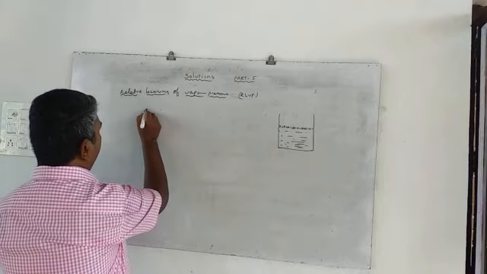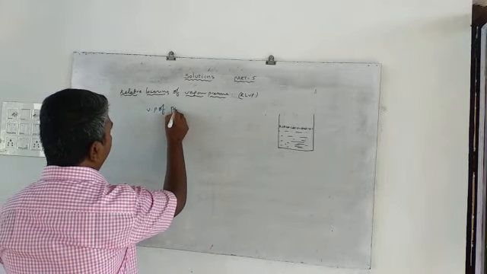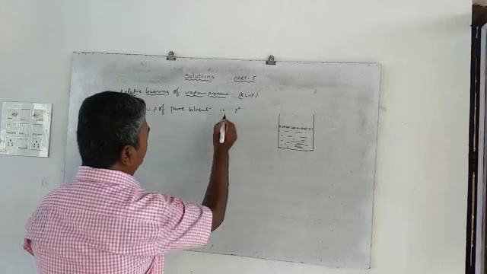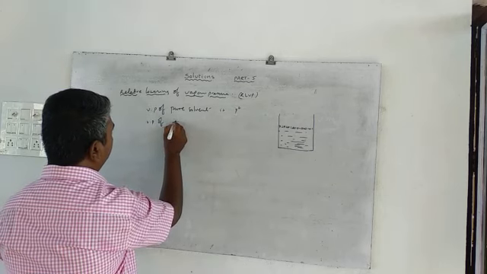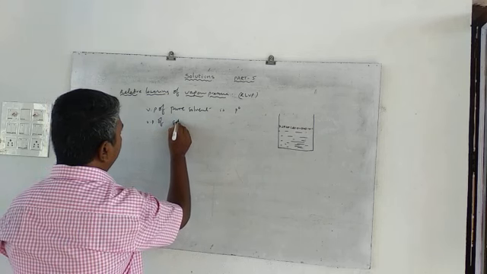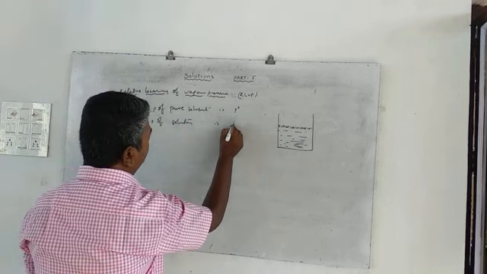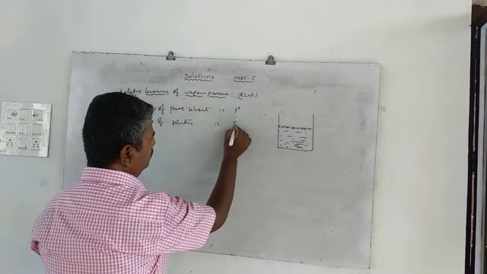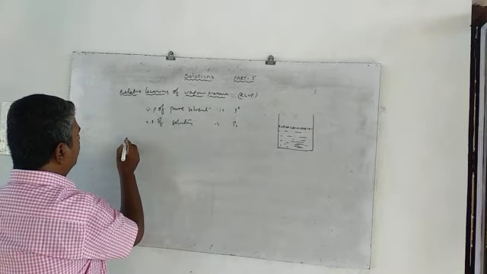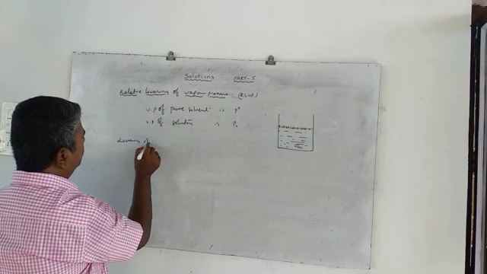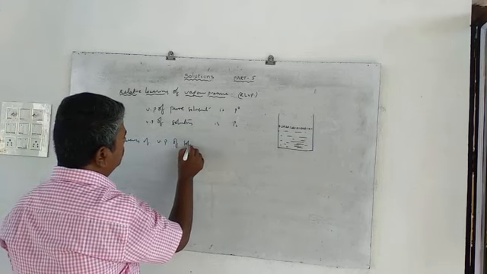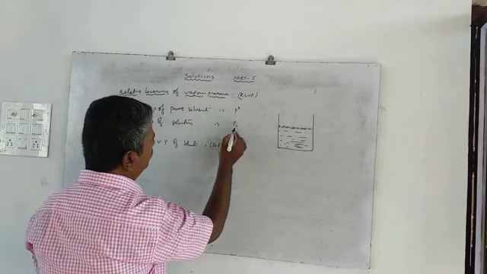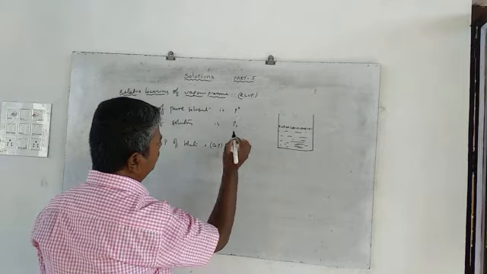The vapor pressure of the pure solvent is P naught, and the vapor pressure of the solution is PS. So the lowering of vapor pressure of the solution is delta P equal to P naught minus PS.